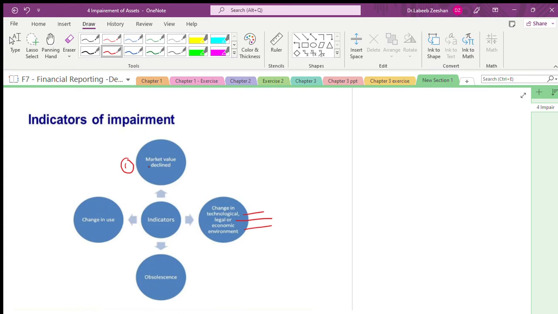Introduction of plastics will have an impact; you should not use plastics. Now you are talking about electric cars. The moment electric cars work, what will happen? The value of petrol cars will automatically decrease. This is the impairment we are talking about.